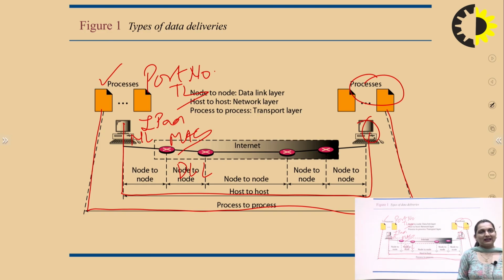At the MAC layer, we have host-to-host delivery, which is handled by the data link layer. At the network layer, we have IP addresses, assigning a source and destination address, which is why we say source-to-destination delivery. Then at the destination host, there is some process running. Using the port number, we identify it and deliver the data to that process. This is process-to-process delivery.